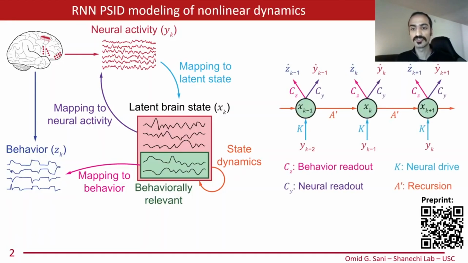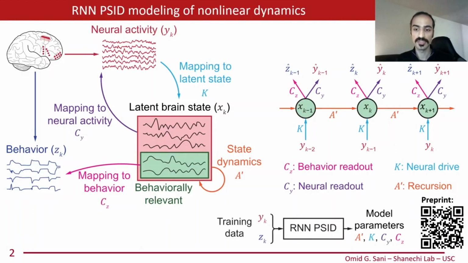RNN-PSID learns the dynamical transformation of neural activity to behavior with an RNN that has an interpretable parameter corresponding to each element of the transformation. Given the training data, RNN-PSID learns all model parameters while being able to set any combination of them to be nonlinear. That is, each of these four parameters can be a linear matrix multiplication or an arbitrary nonlinear multilayer neural network. RNN-PSID also enables causal decoding and works for data with or without a trial structure. For more details on the method, please check out the preprint.